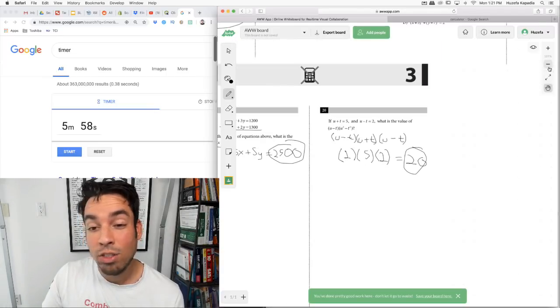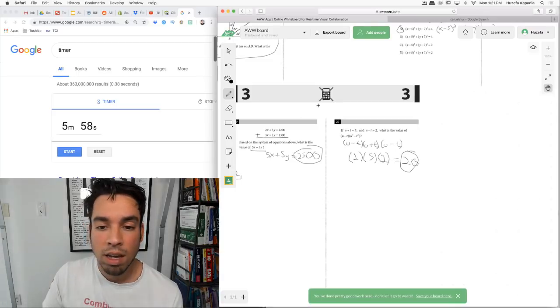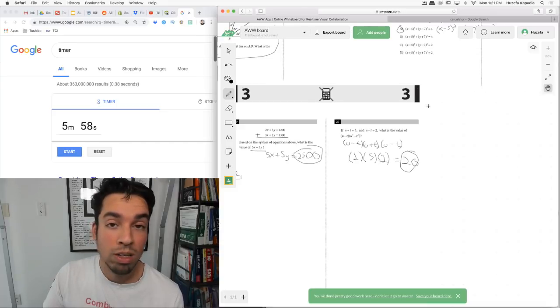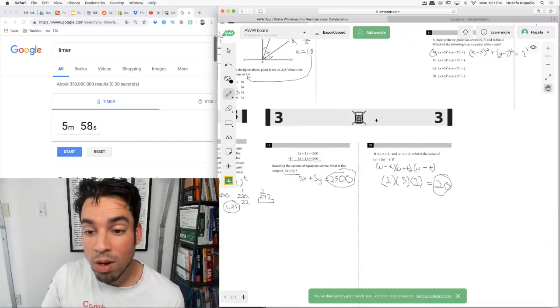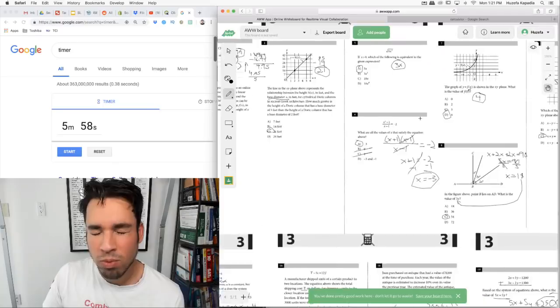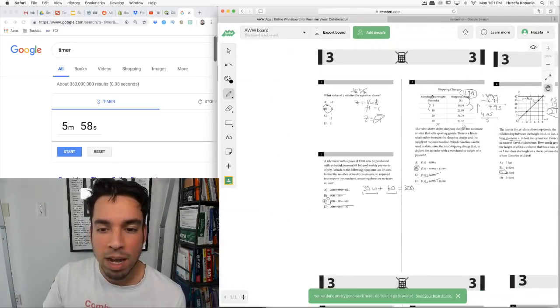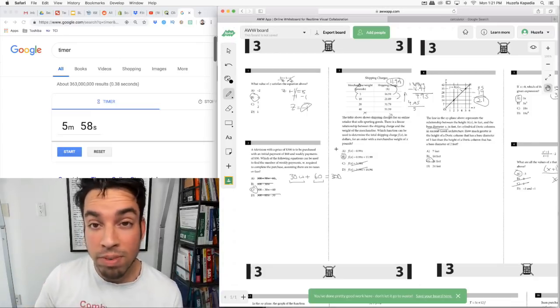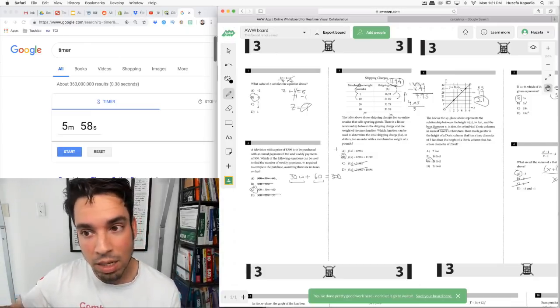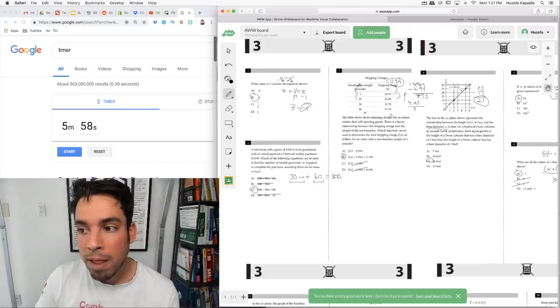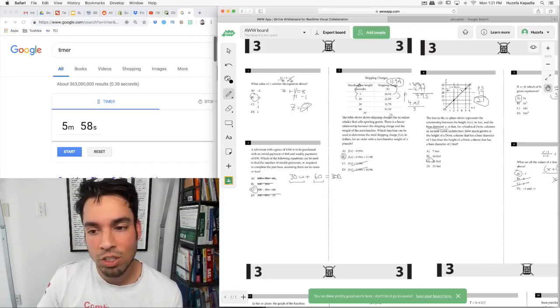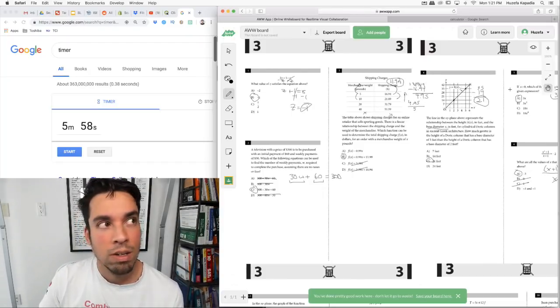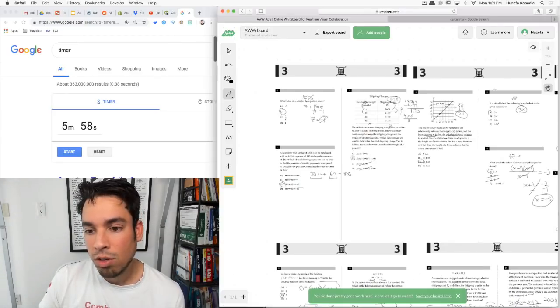And by the way, I took this real test and I did not get a perfect score. I got one question wrong on the calculator, which I'll show you guys tomorrow which one it was. It's a really, really stupid mistake. But I remember I blazed through this test so quickly. When I take it for real, I can obviously go faster because I'm not explaining it. I'm just going as fast as I can. I think I finished this section in like 12 minutes. I finished the other one in under 30 minutes. It was really crazy. So that is an indication.